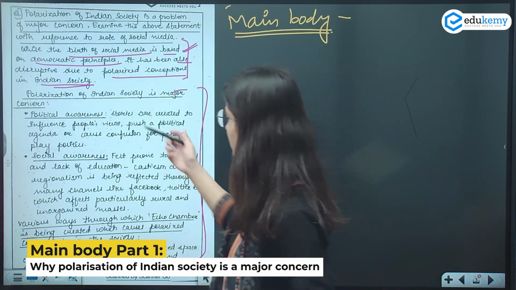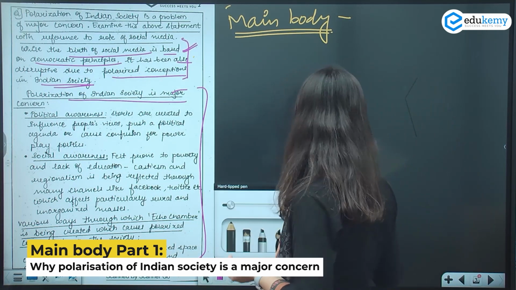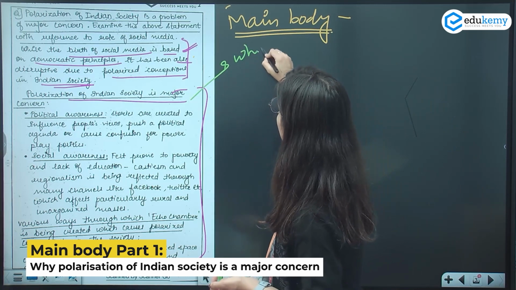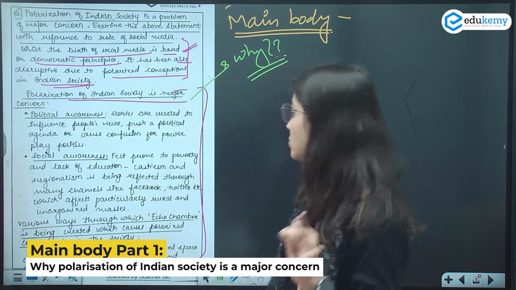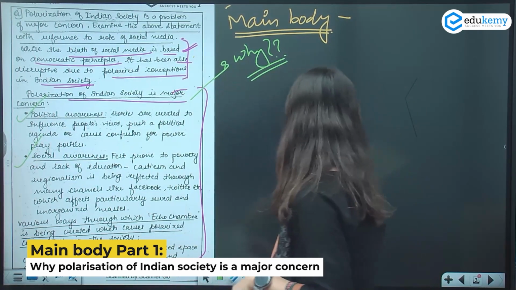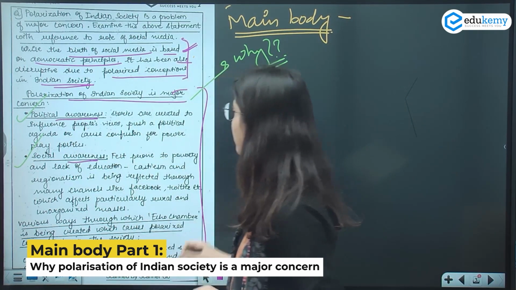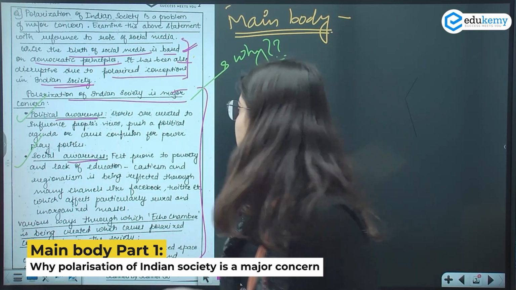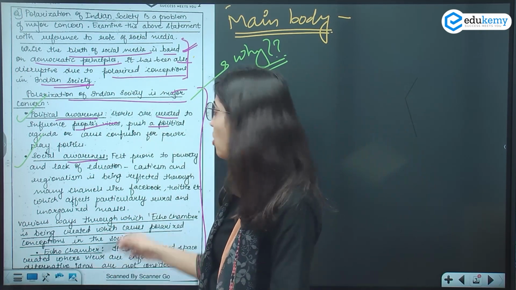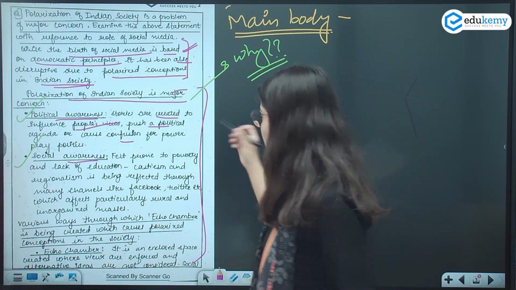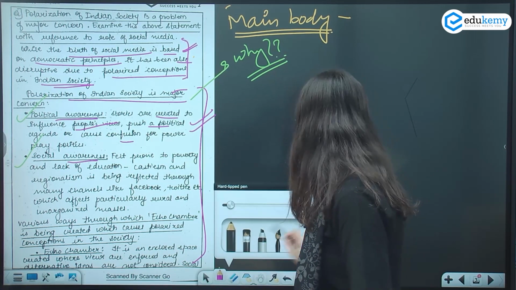In the first part I have discussed the polarization of Indian society is a major concern. So this part is addressing my why part. Why it's a major concern? Because of lack of political awareness, because of lack of social awareness among people. जनता में ये awareness थोड़ी कम है, इसीलिए that is why it's a major concern. Why? Because political awareness नहीं है तो क्या हो रहा है? They are creating stories to influence people's views, and now they push a political agenda or cause confusion for power play. ठीक है, political awareness नहीं है तो yes, they will do this and you will get trapped here.